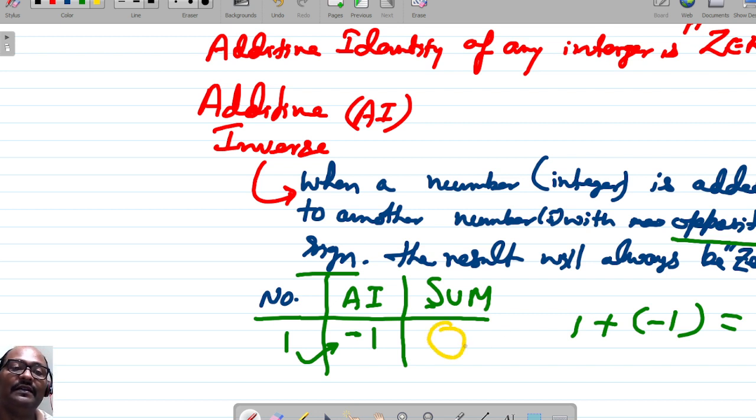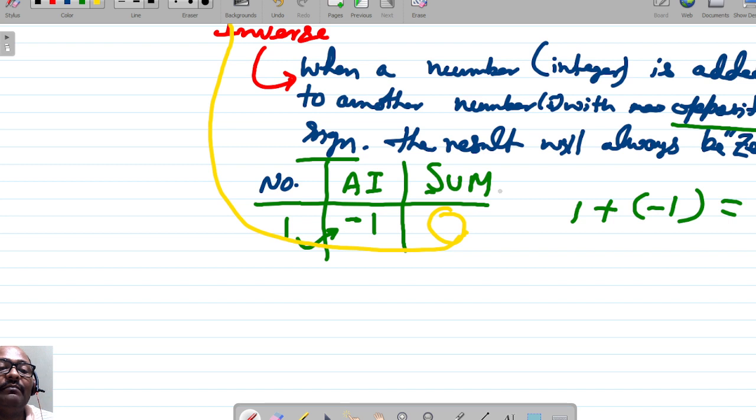So this is the additive identity. Similarly, when any number is added with its additive inverse, the result will be 0. You can check with any of the integers, whether carrying the negative sign or a positive sign. The opposite of a negative integer will be a positive integer. When that is added to the original negative integer, the result will be 0. You can check any of that.